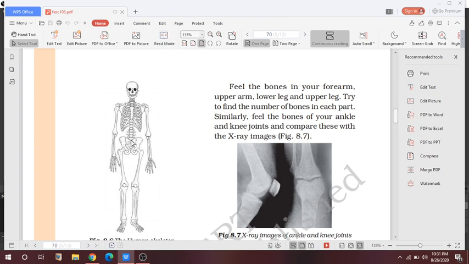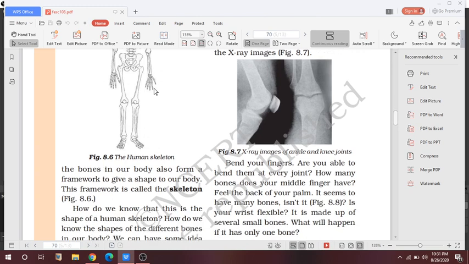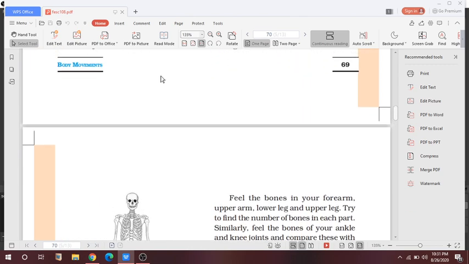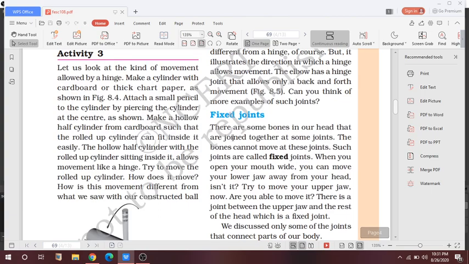The skeleton structure is made up of bones. Yeah, and they are joined together in a particular manner. So this is all about. Yeah, so now we will study more briefly. I think this is enough, but yeah, so let's now discuss the body movement in a more brief way. Okay, fine.